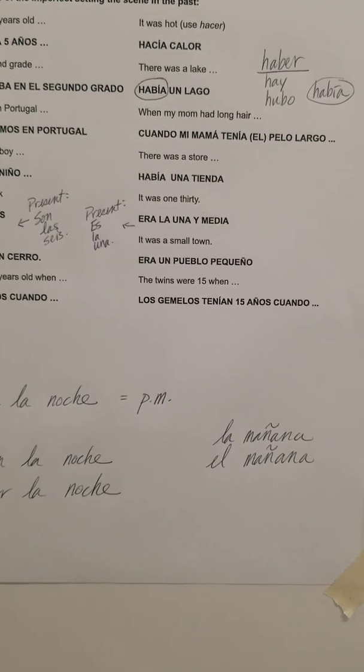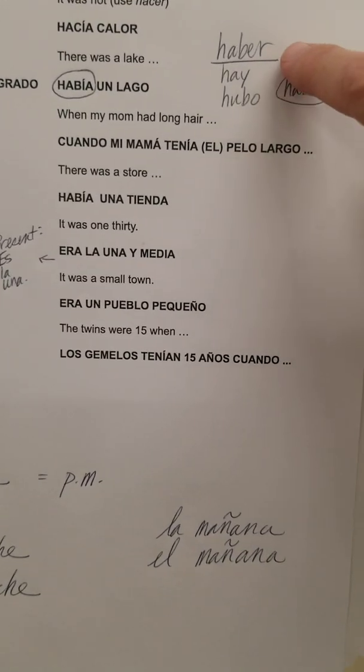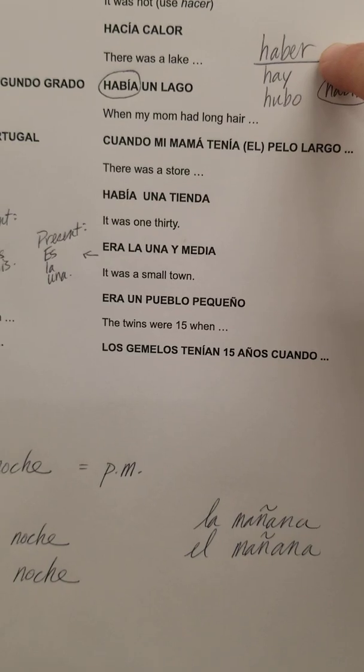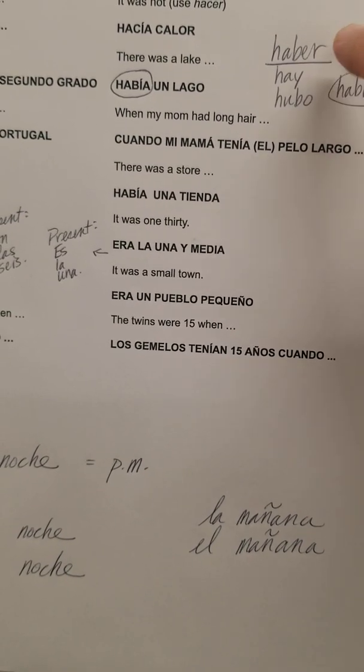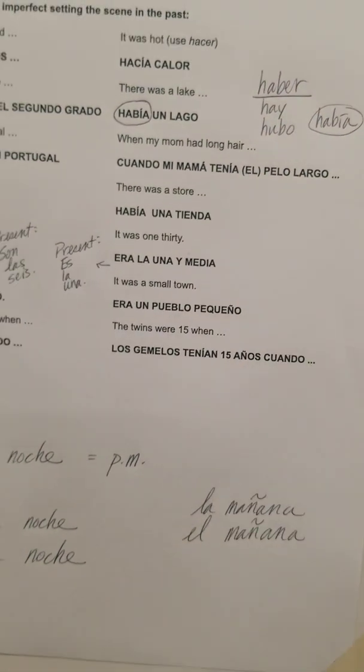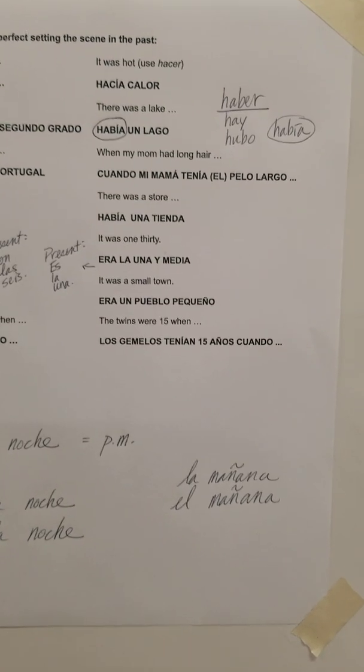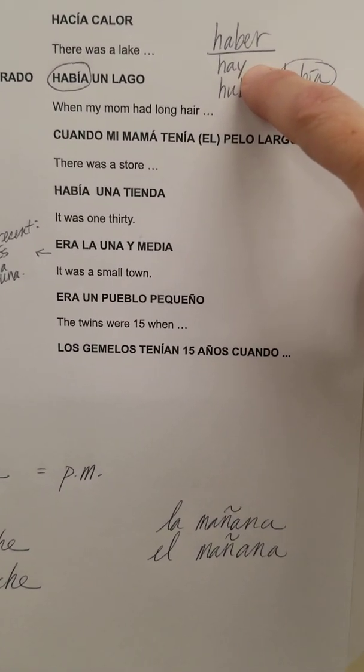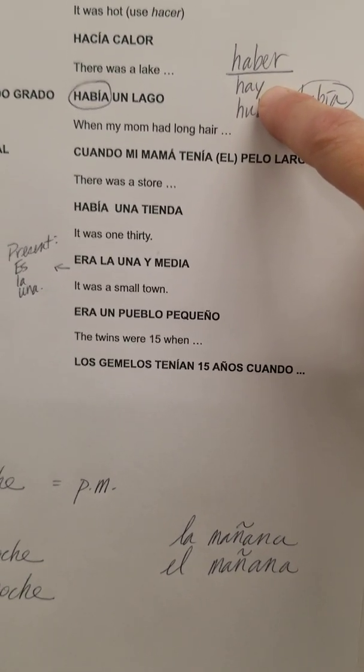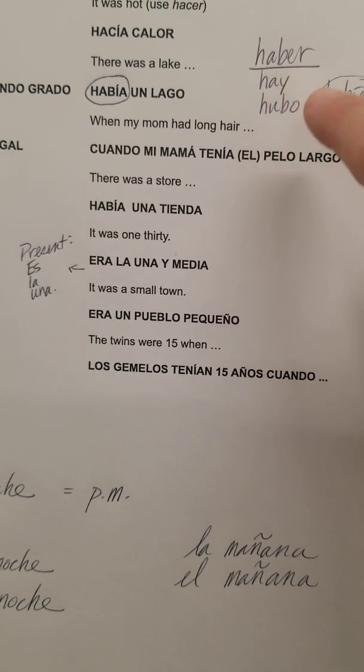There was or there were something. These are forms of haber. Haber is a very unusual verb that you'll see different ways to use this year, but in the simplest way, it means there was or there were, or in the present tense, there is or there are: hay. Hay un chico, hay muchos chicos. There's a boy, there are many boys.